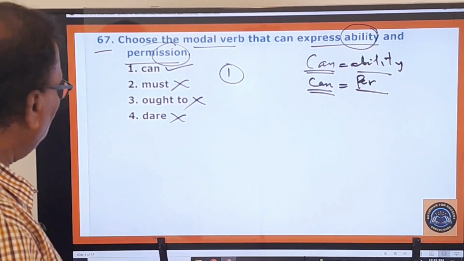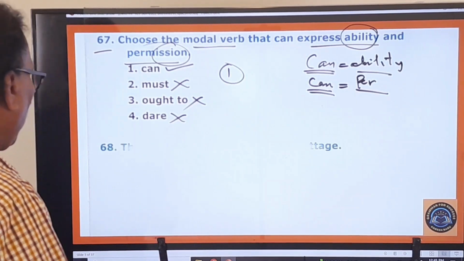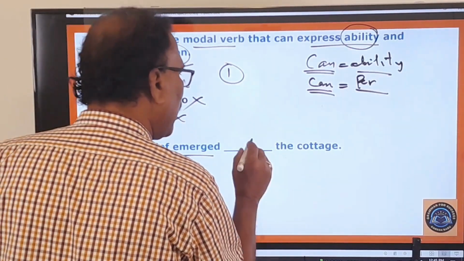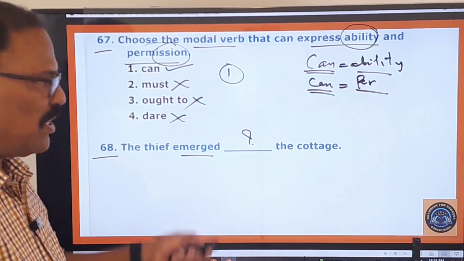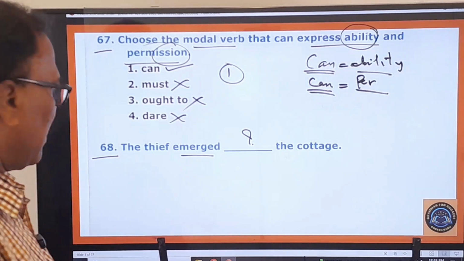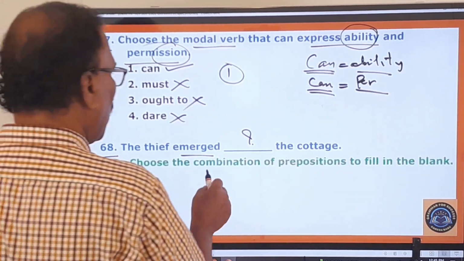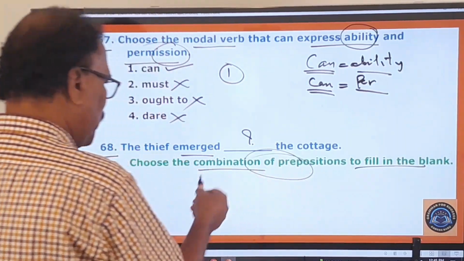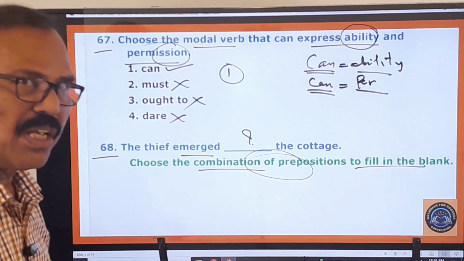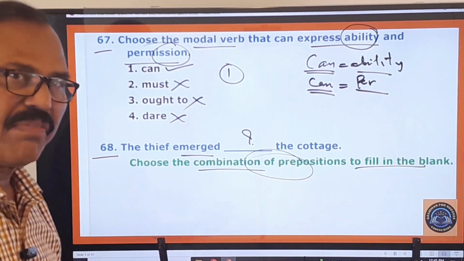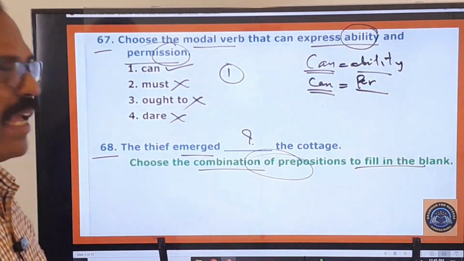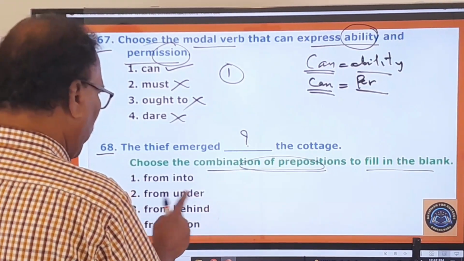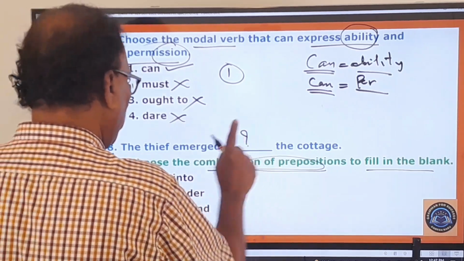Now let's move on to the next question. 68th one: the thief emerged dash the cottage. So here some blank is given. So what is to be used in that blank? Choose the combination of prepositions to fill in the blank. Some combinations of prepositions are given in the options. Let us choose the most relevant and meaningful one. So here you pay attention: from, into; from, under; from, behind; from, upon. So what is to be used in this blank?